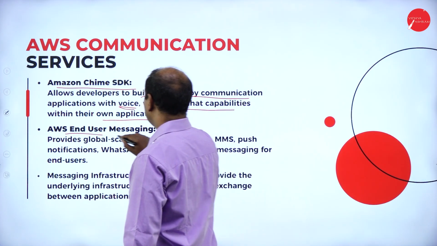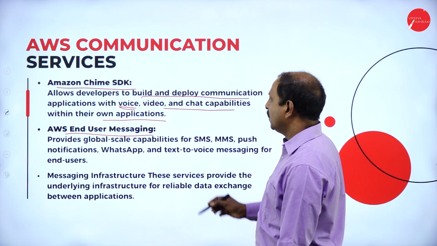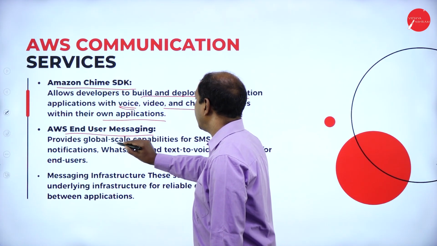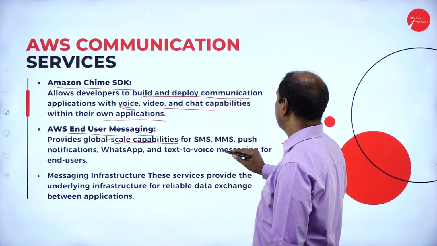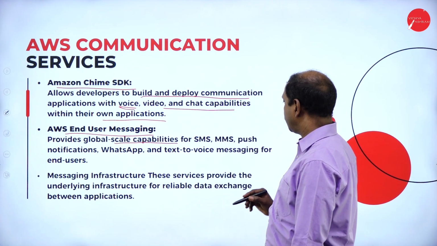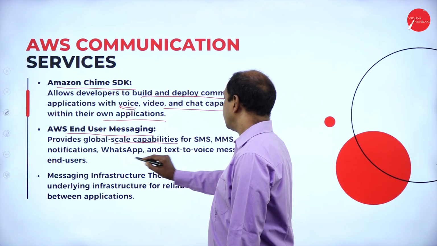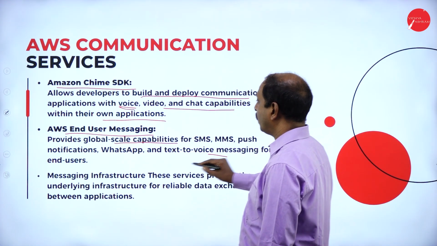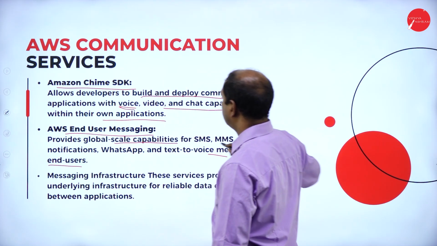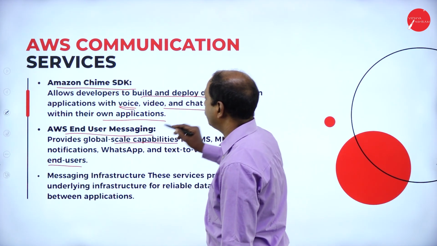Then AWS End User Messaging, another service. It provides global scale capabilities for SMS, MMS, multimedia service, push notification, WhatsApp and text-to-voice messaging for end users. These are the functions of end user messaging.